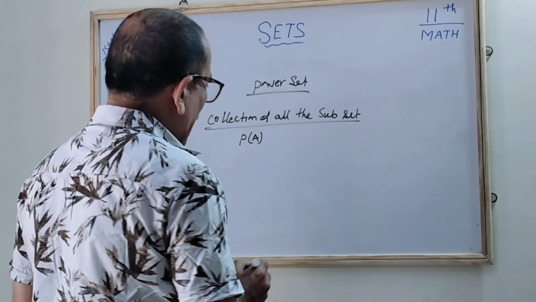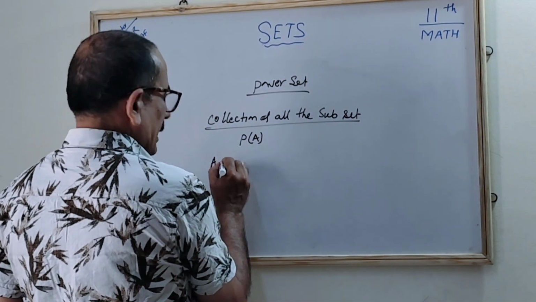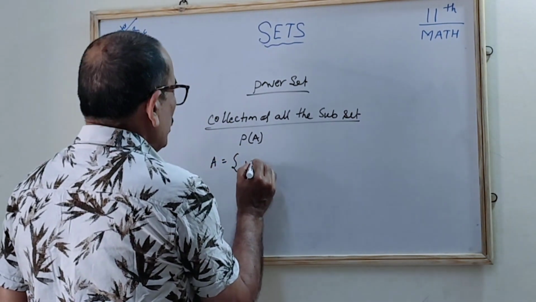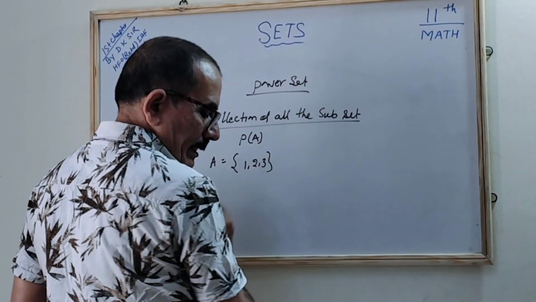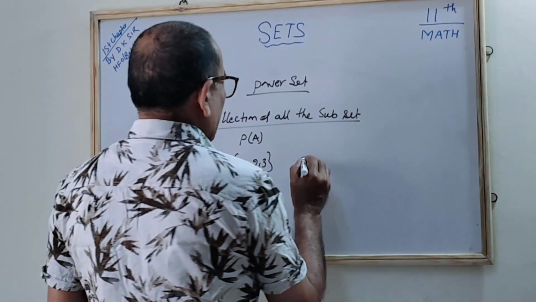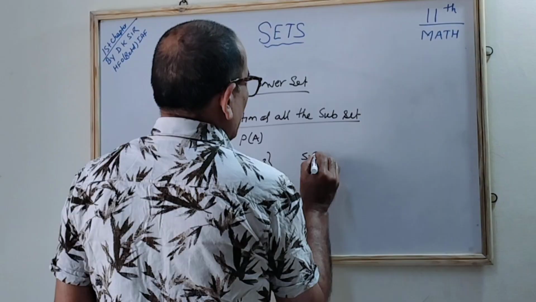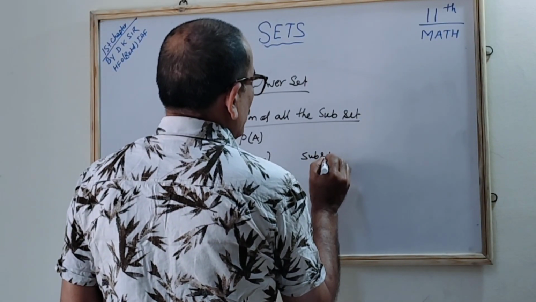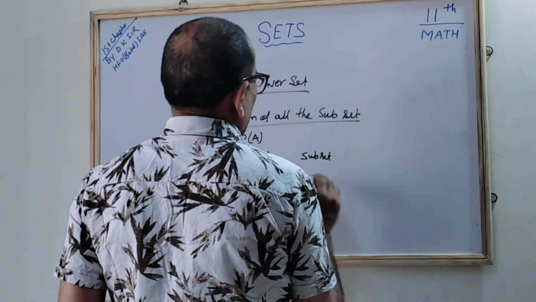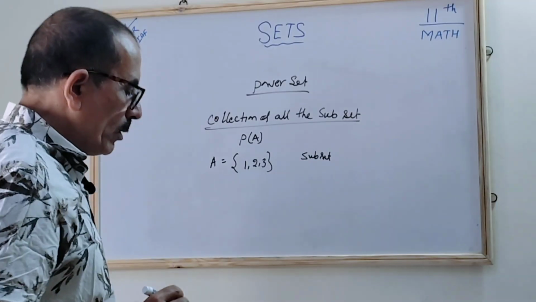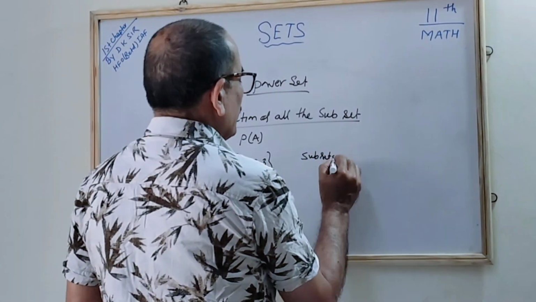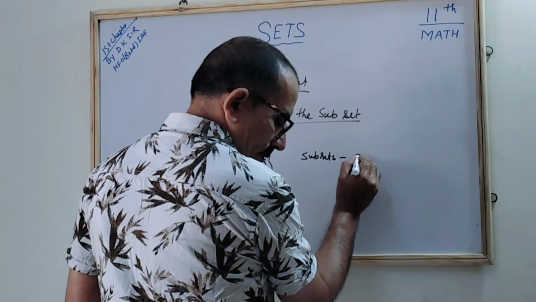Suppose, the example I am giving: A is given where 1, 2, 3 are there. How many subsets can be formed? As you know, 3 elements are there, so 8 subsets will be there. What are the subsets? The first one will be the empty set.